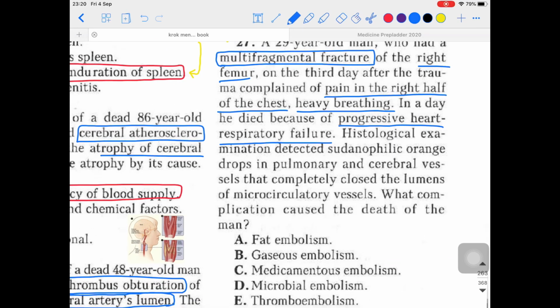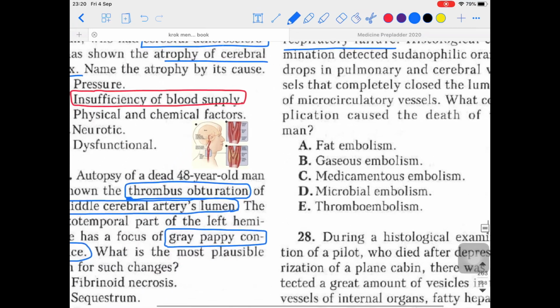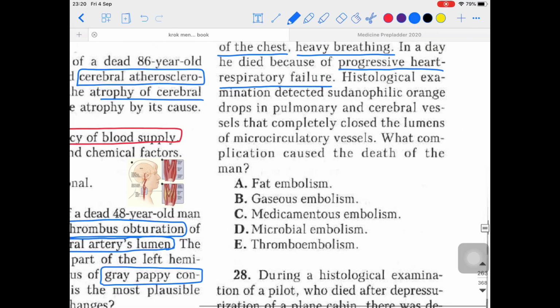Progressive heart respiratory failure. Why? Because the lungs are not getting a proper amount of blood supply, so the heart will eventually stop, and the person may land up in a death situation. Okay, so a very severe situation. So what is the answer over here? That will be the fat embolism.